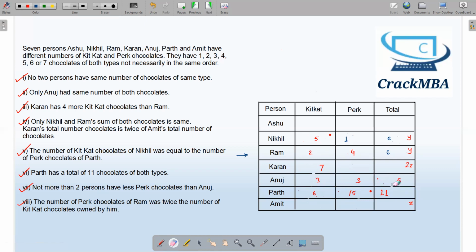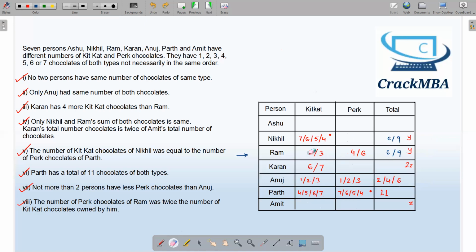Now, I have just eliminated the various possibilities and I have reached up till here. But you can see that 6, 6, 6: 3 people have the same total. But over here it's given that only Nikhil and Ram's totals are the same. There is no other person who has the same number of chocolates. So the assumption that I took initially was wrong. So what was the initial assumption? That Ram has 2 KitKat. This was my initial assumption.